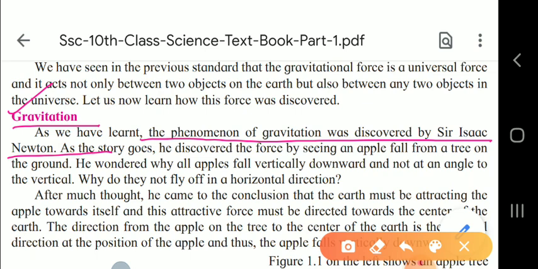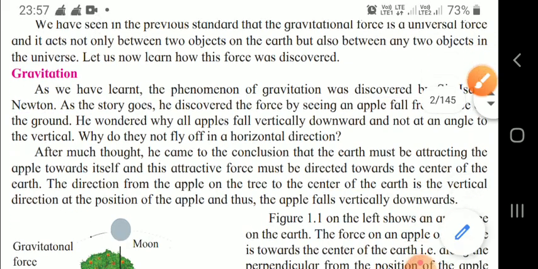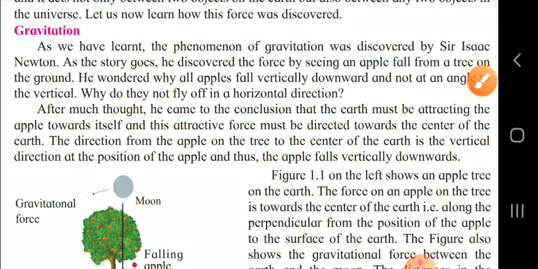So this attractive force is in the direction toward the center of the earth, and the direction from the apple on the tree to the center of the earth is the vertical direction.